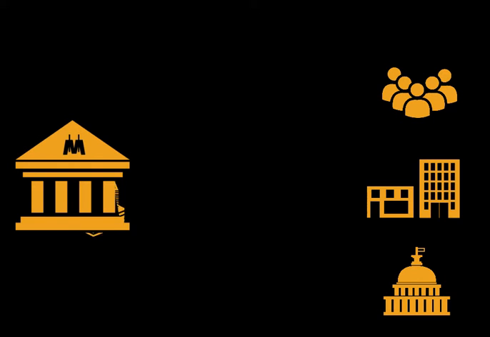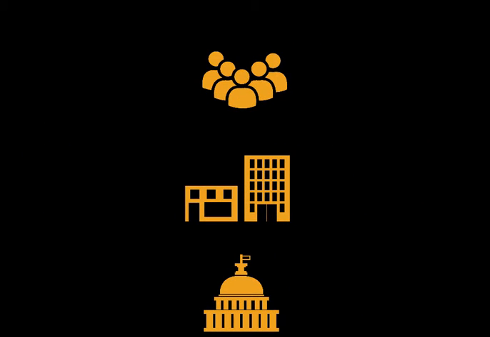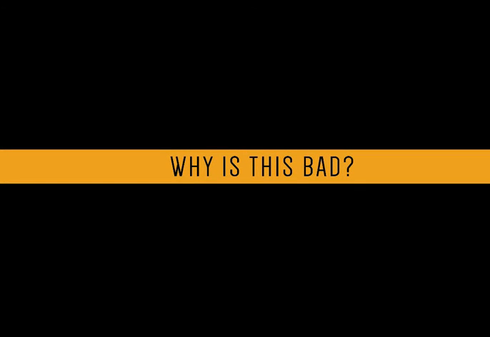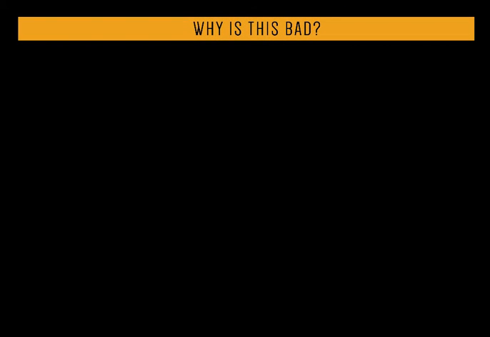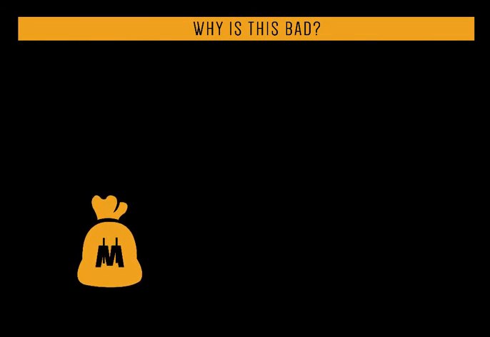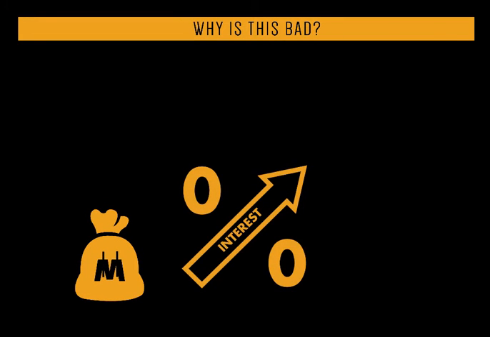In this system, all money is created by banks and is owed back to banks by governments, business, and the public. Money is invariably debt. Why is this bad? As the global money supply is created by banks through loans, those loans need to be paid back to the banks with added interest.